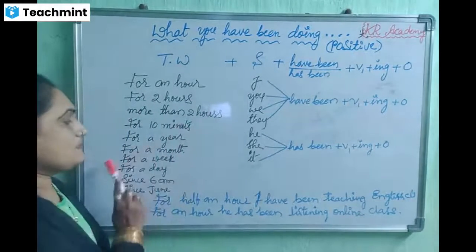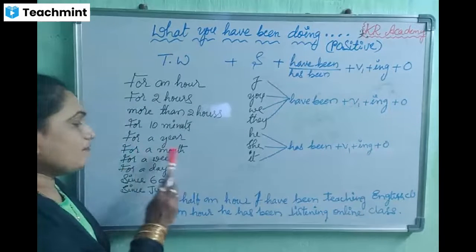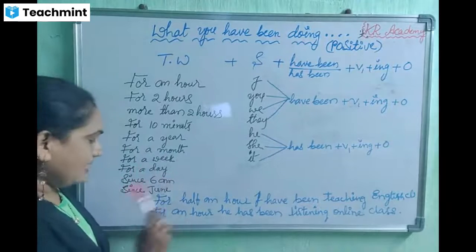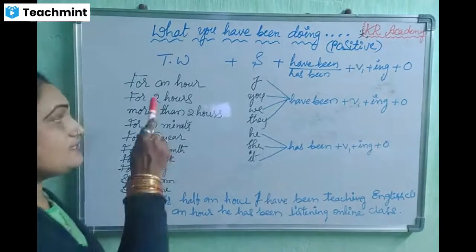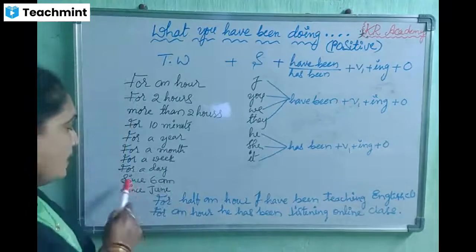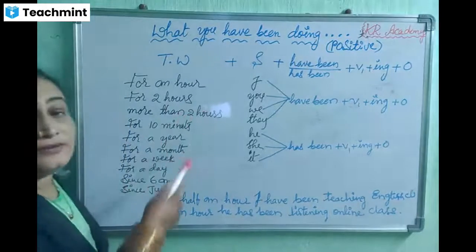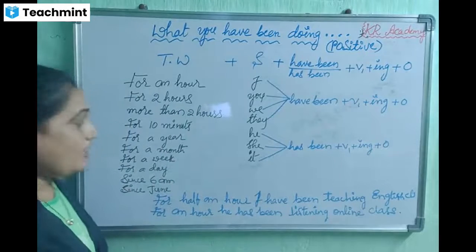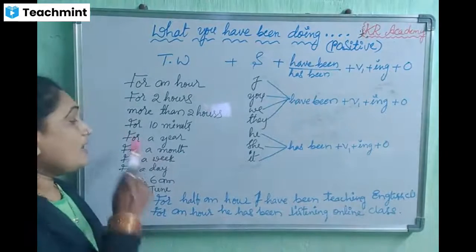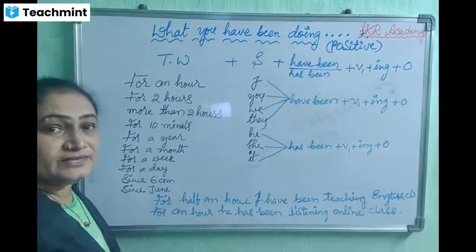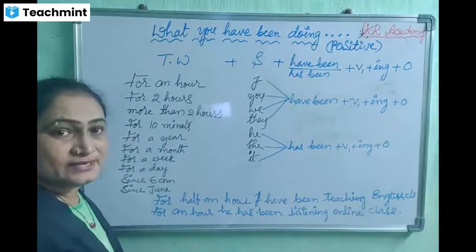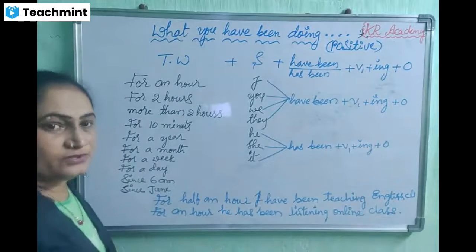For 10 minutes, for a year, for a month, for a week, for a day, since 6 a.m., since June. These are only example time words I gave you. Instead of these hours, you may say 3 hours, 4 hours like that. For minutes, you may say any number of minutes. For years, for 2 years, for 3 years, for 4 years. For months, for 2 months, for 3 months, for 6 months. You may use any one of the time words.